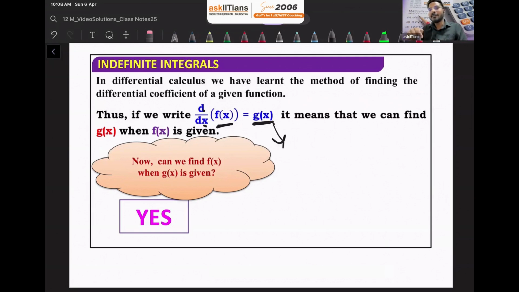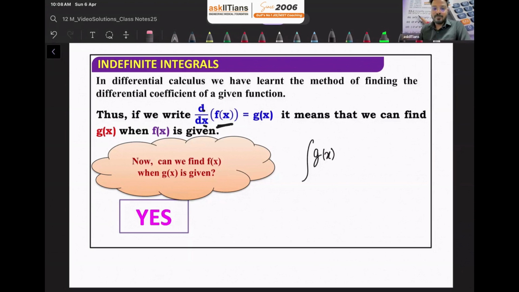And how did we get g of x? By differentiating f of x, right? Now the question is, from this g of x, can I find f of x? In the start, I told you it's a reverse process. So if you integrate this, we are going to get f of x. So basically, that g of x we are going to integrate.